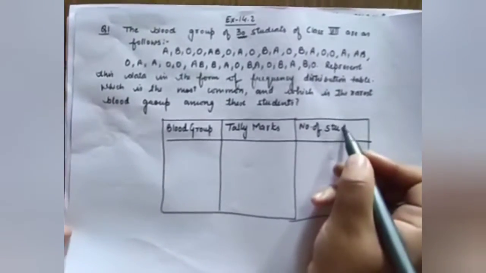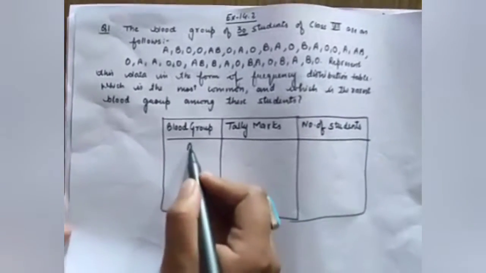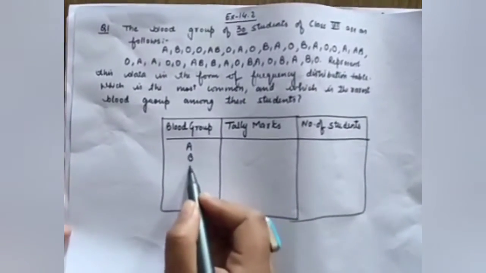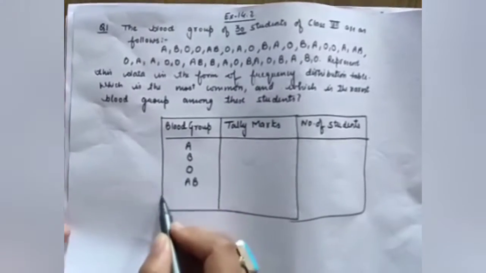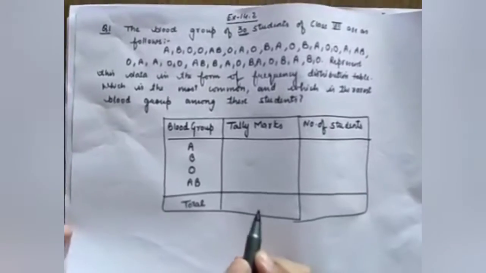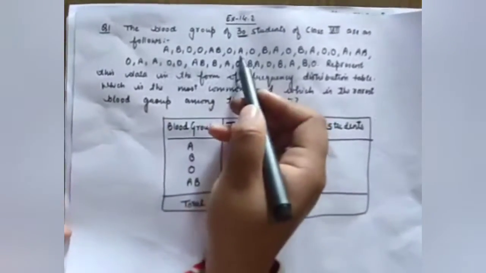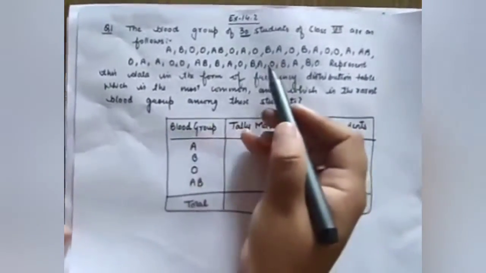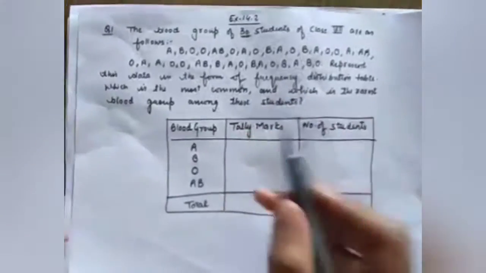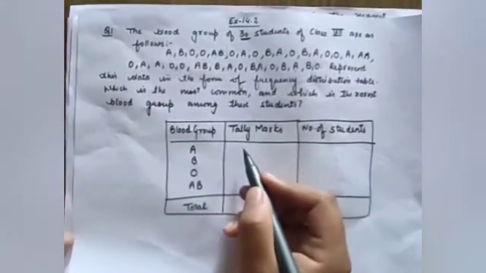It means in the third column we are talking about frequency, that is, how many students have a blood group. For example, this is A, this is B, this is O, and this is AB here. In the last column I will write the total number of students. So students, as you can see, let us find out: 1, 2, 3, 4, 5, 6, 7, 8, 9. There are 9 students who have blood group A.